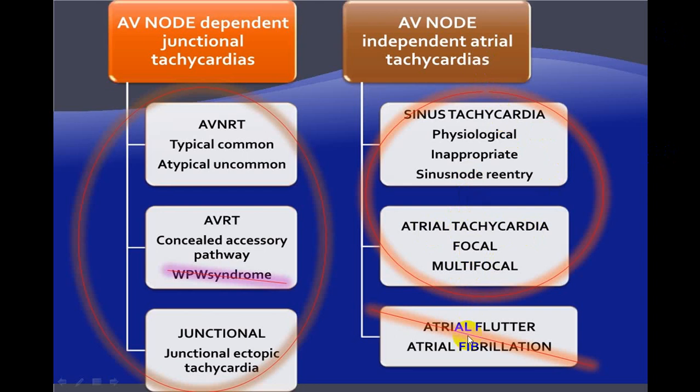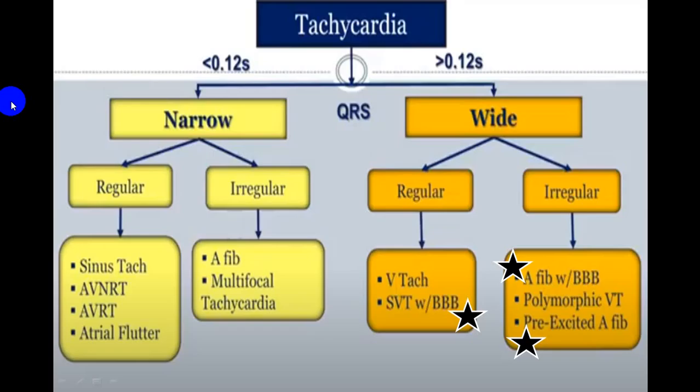And you can have another variety which is totally independent of the AV node. So all these three varieties are independent of the AV node: atrial tachycardia, atrial flutter and fibrillation. So this is another way of classifying, where re-entry tachycardias are because of the pathway. One of the pathways is through the AV node, and here the AV node is not involved in the tachyarrhythmias.